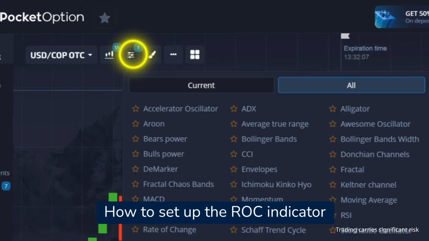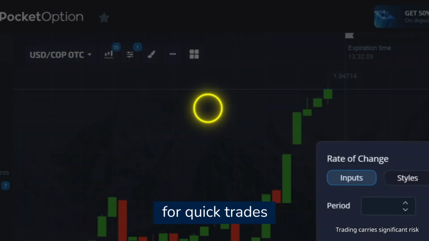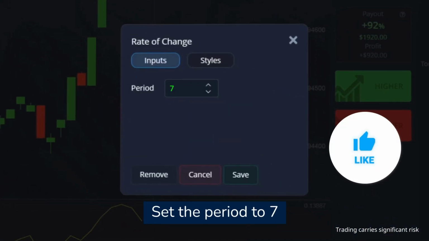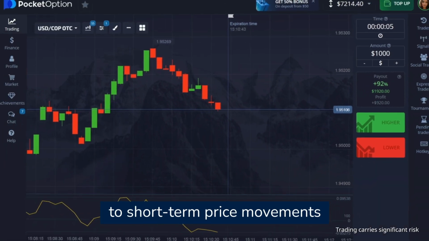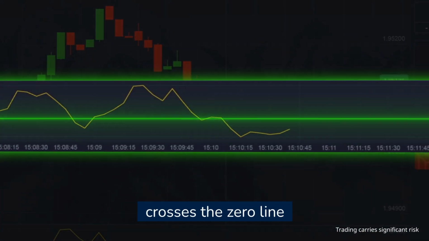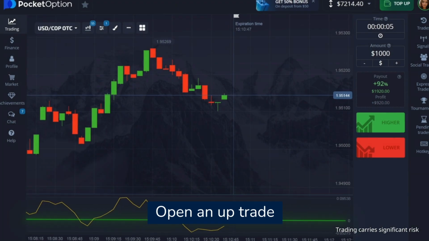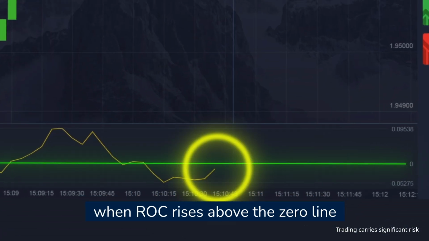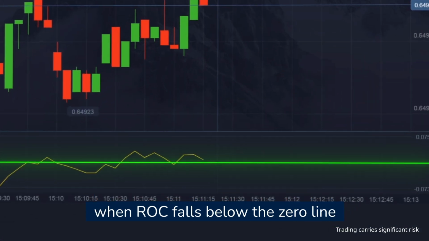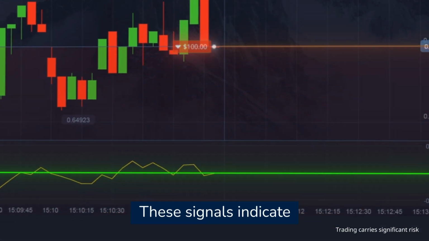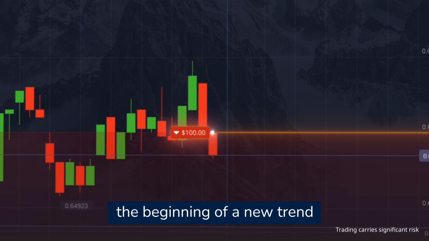How to set up the ROC indicator for quick trades. Set the period to 7 to make the indicator more sensitive to short-term price movements. Watch how the ROC line crosses the 0 line. Open an up trade when ROC rises above the 0 line. Open a down trade when ROC falls below the 0 line. These signals indicate the beginning of a new trend.